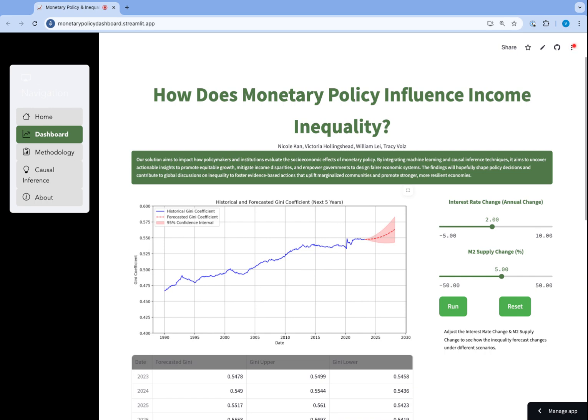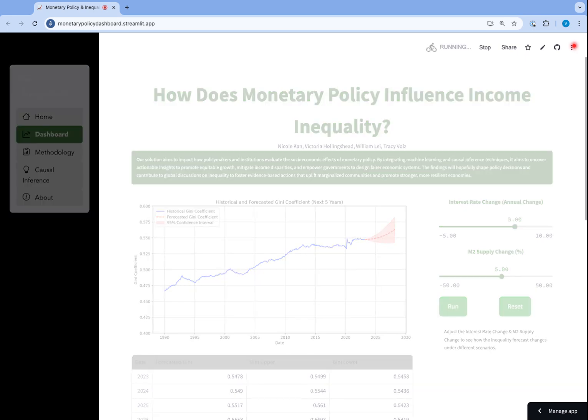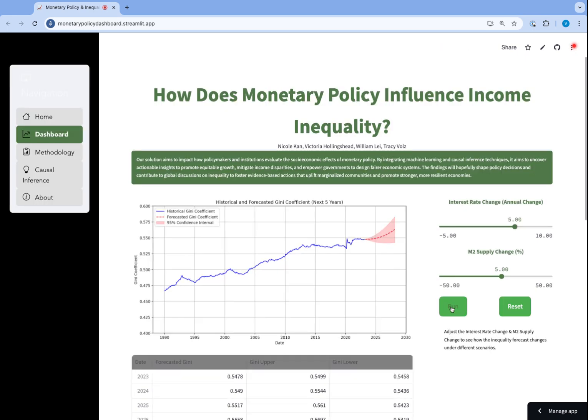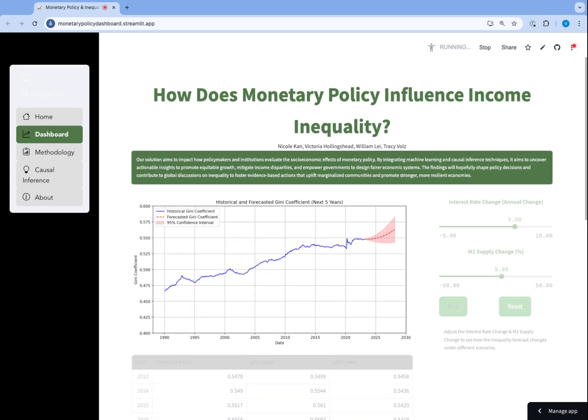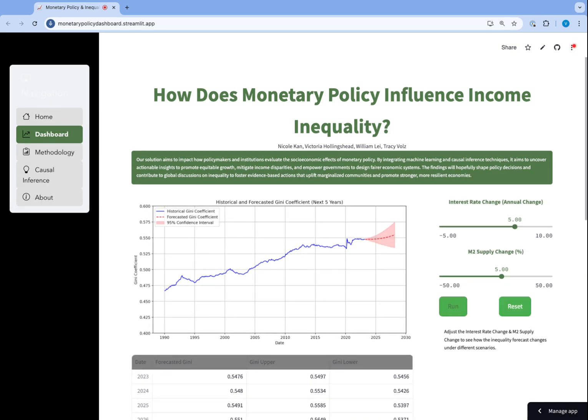Now let's explore what happens when we tighten monetary policy by increasing the interest rate by 5%. I'll press run here. As you can see, there is a noticeable moderation in the rise of the Gini coefficient. With higher interest rates, credit becomes more expensive. That slows down speculative investment and cools off housing and equity markets, dynamics that tend to disproportionately affect the wealthiest.